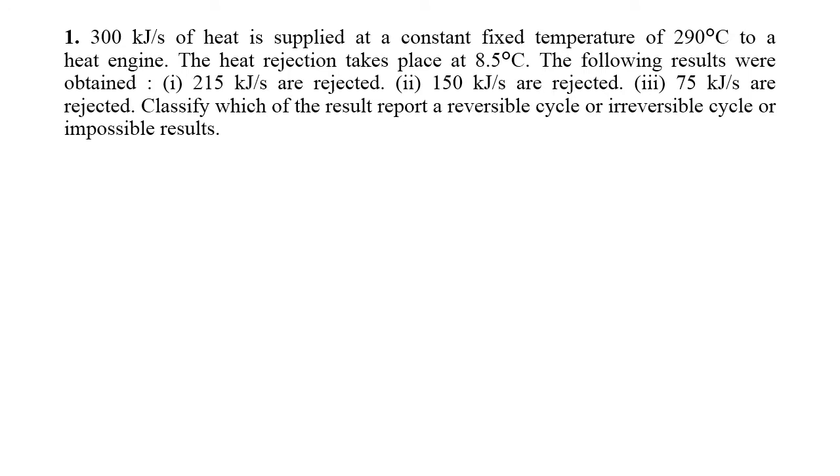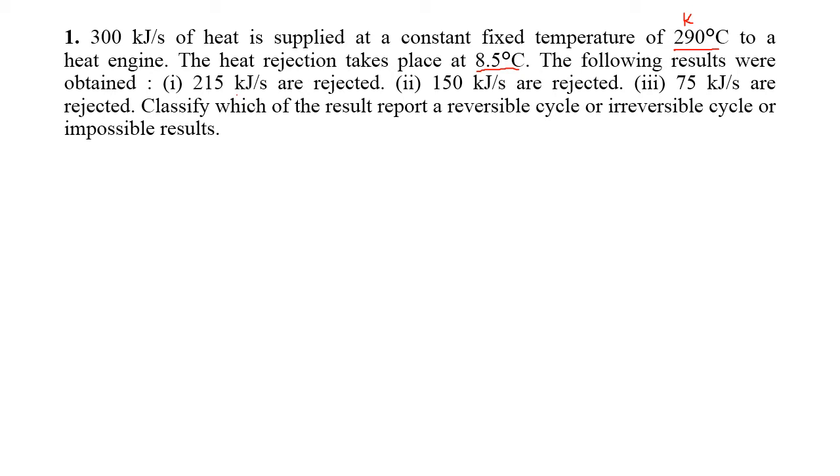So, the first question is: 300 kilojoule per second of heat is supplied at a constant fixed temperature to an engine. Listen here, the temperature is given in Celsius. For Clausius inequality and for absolute temperature, the temperature should be in Kelvin. The heat rejection takes place at 8.5 degrees Celsius, and the following results were obtained.